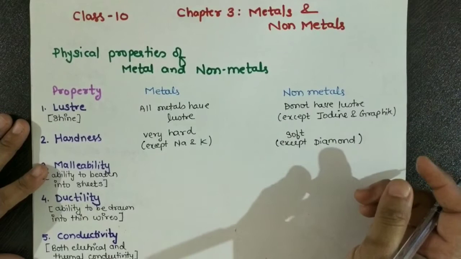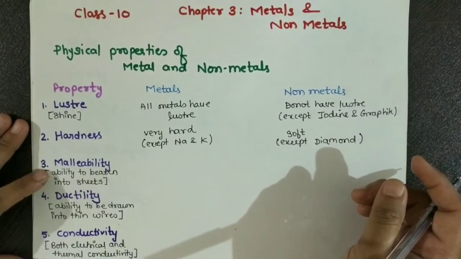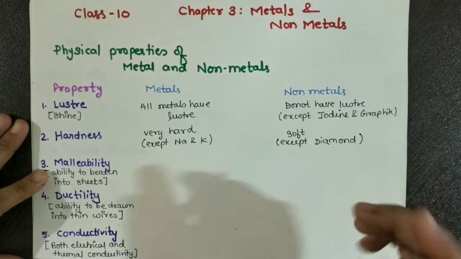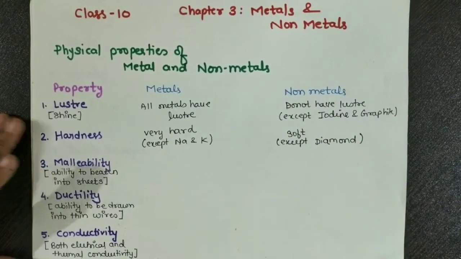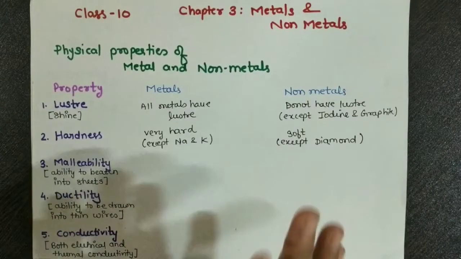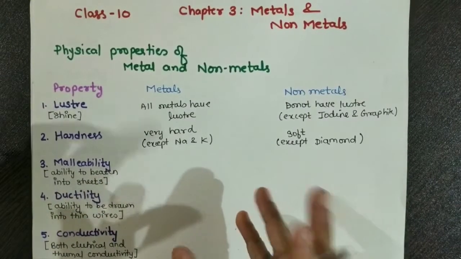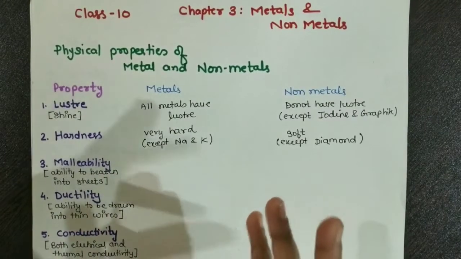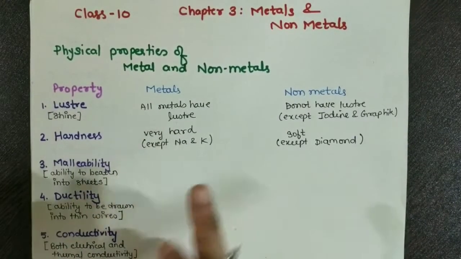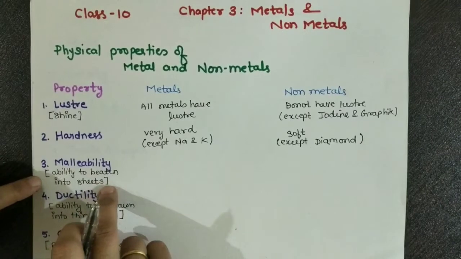We all know that. Now, next is the property malleability. Malleability, as you have read in previous classes, is the ability to be beaten into thin sheets. If we talk about metals, malleability is there.